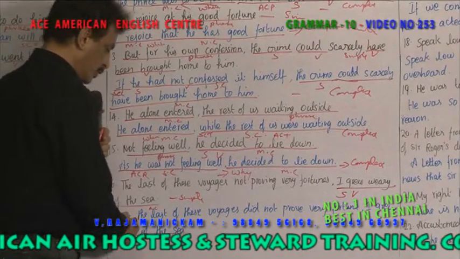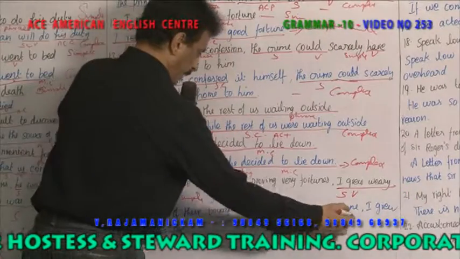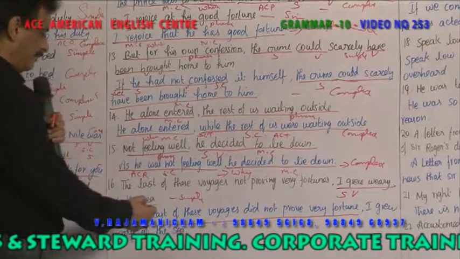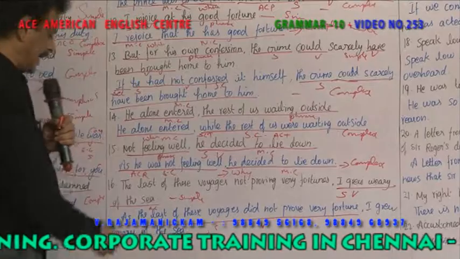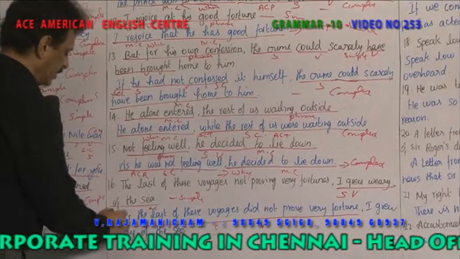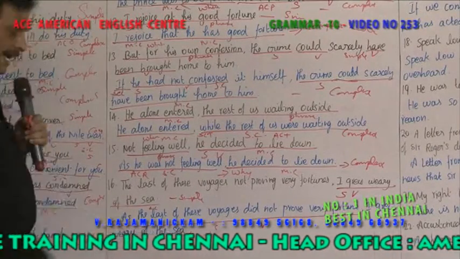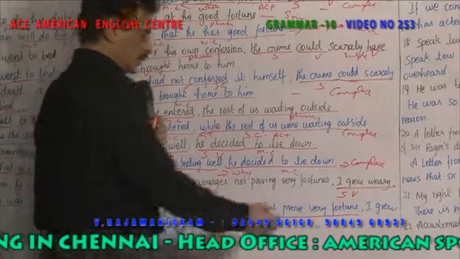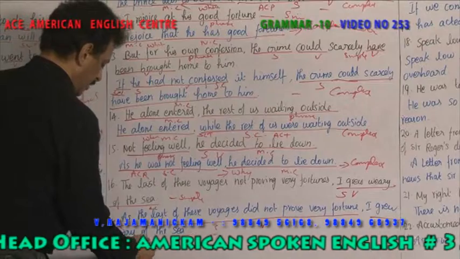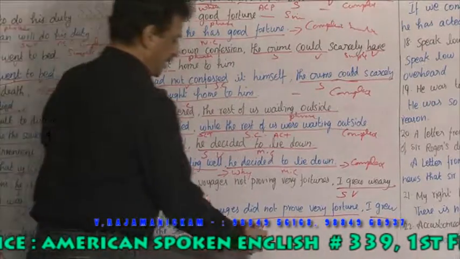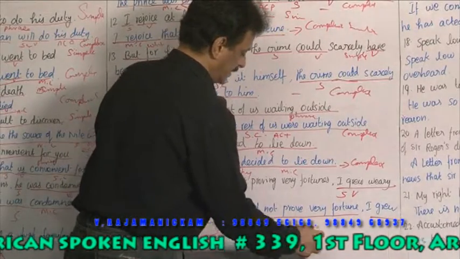As the last of these voyages did prove very fortunate. So you have a subject and did not prove, it becomes a verb. As you have a subordinate conjunction of reason. As means because of. So I grew weary of the sea becomes the main clause. So one main clause and one subordinate clause gives you a complex sentence.